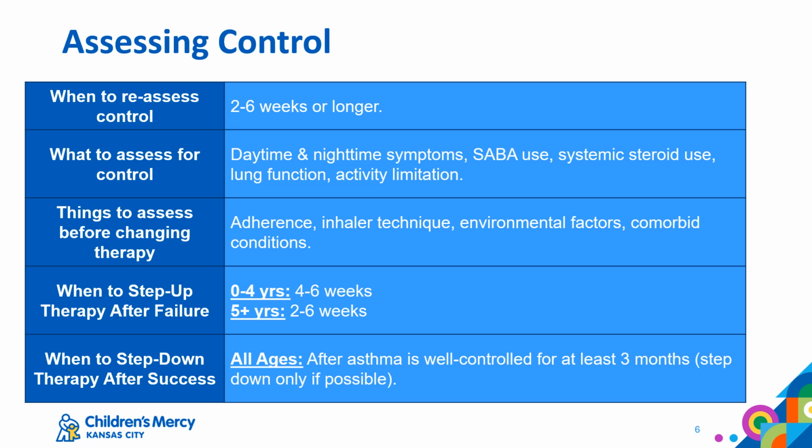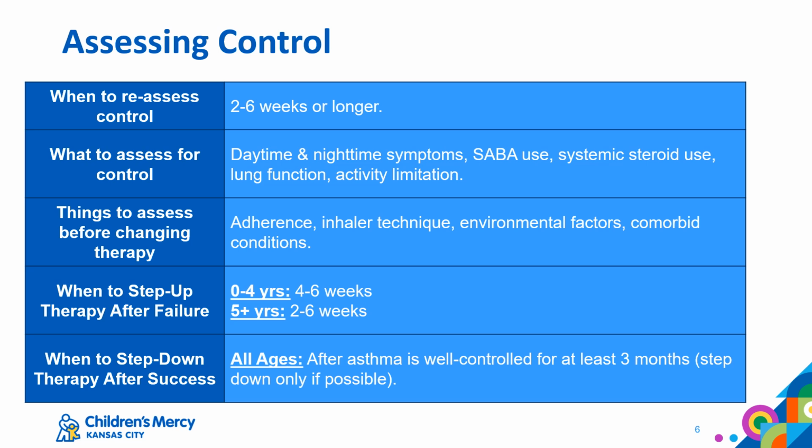This is the minimum time needed to determine the current therapy's level of effectiveness. It's important to note, however, that if your patient's asthma seems not well controlled, looking for modifiable factors is important before deciding to step up their therapy. Those factors could be anything from their adherence with their daily controller, inhaler technique, environmental factors such as secondhand smoke exposure in the home, or untreated comorbid conditions such as allergic rhinitis. At the follow-up visit, if there are no modifiable factors contributing to your patient's poor asthma control, stepping up their therapy may be the appropriate next step.